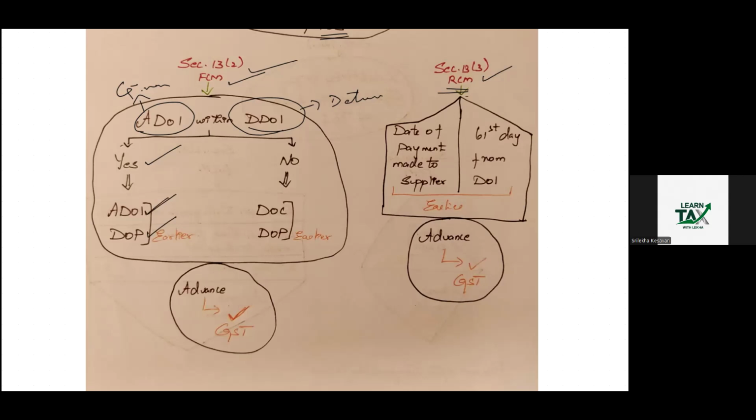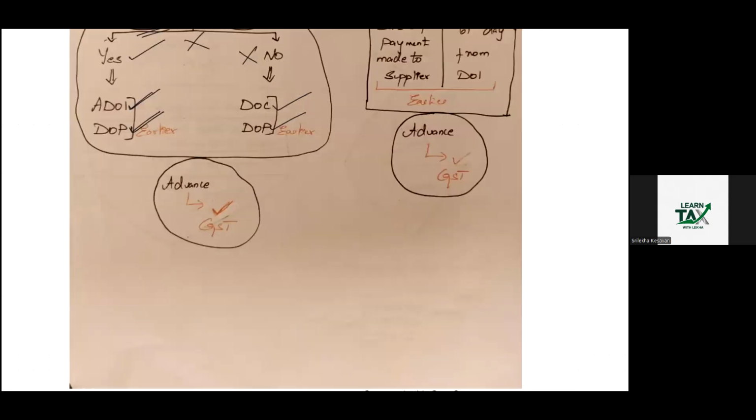If it is no, that is, the actual date of invoice is not within the due date of invoice, then the date of completion or the date of payment, whichever is earlier. Here, advance GST is possible. In case of advances, GST is possible.